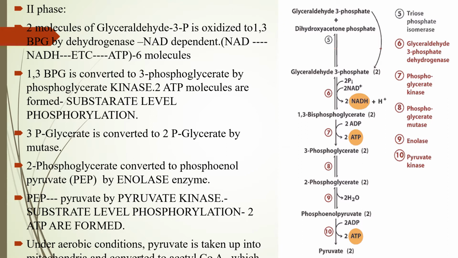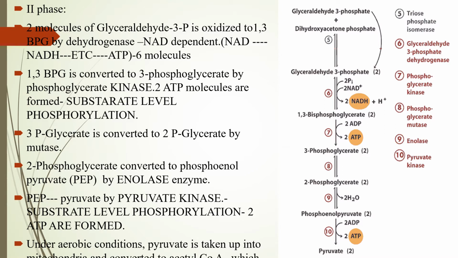From 3-phosphoglycerate, 2-phosphoglycerate is formed, utilizing mutase enzyme, and from 2-phosphoglycerate, phosphoenol pyruvate is formed utilizing the enzyme enolase, and from phosphoenol pyruvate utilizing the enzyme pyruvate kinase, pyruvate is synthesized.